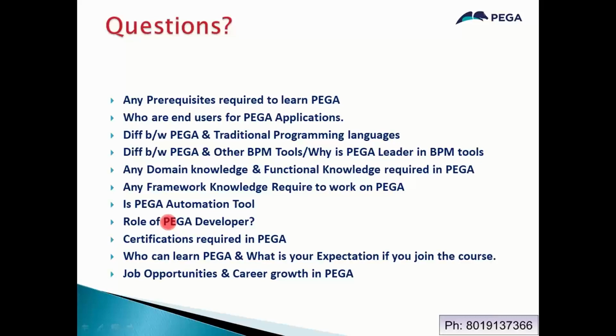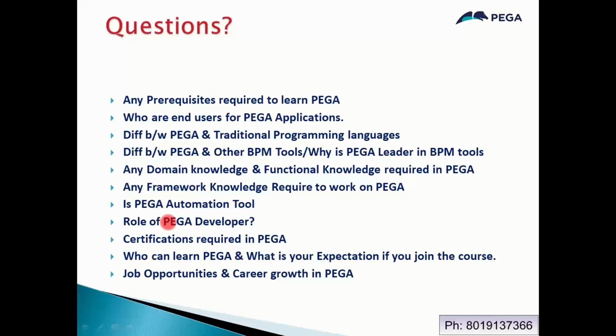In other technologies, if you are free with no project or no work for 3 months, they will compulsorily remove that resource. But for Pega technology, once you get in, there is no looking back. Certifications and all you can easily clear, no issues. I'll be sharing some dumps and some material. If you prepare that, you can clear the certification.